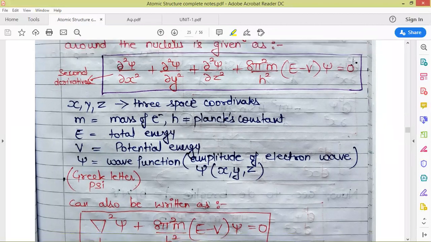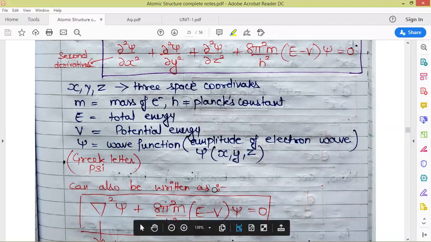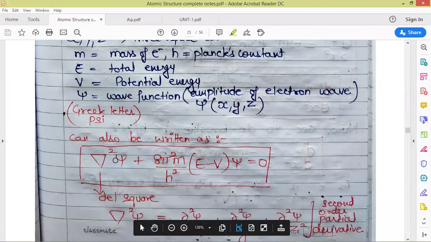If it were the complete differential, it would be written here as d square by dx square, but it is curly square by curly x square. Here the mirror image of 6 is curly. The first part of this equation, that is curly square by curly x square psi plus curly square by curly y square psi plus curly square by curly z square psi, can also be written as del square psi.